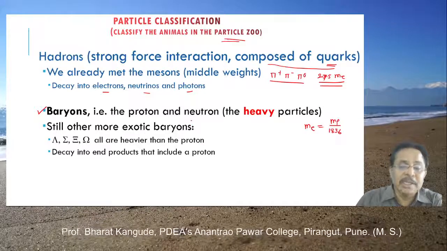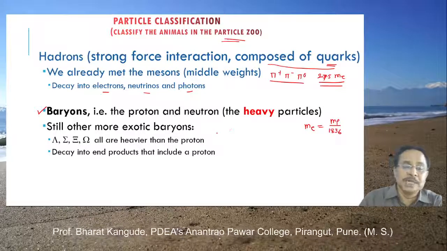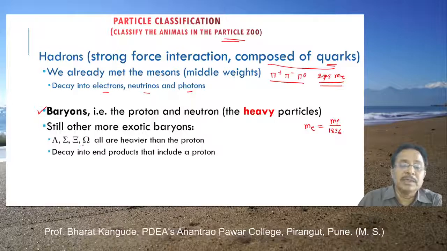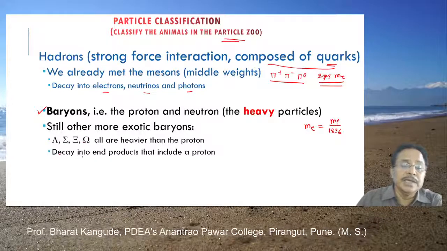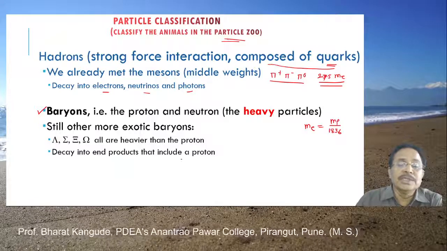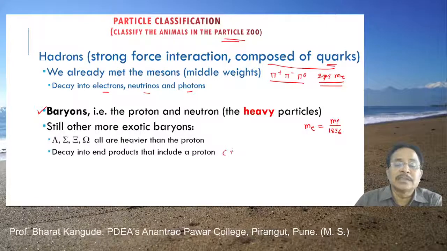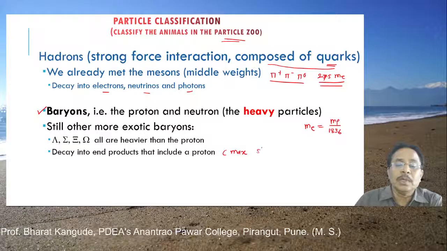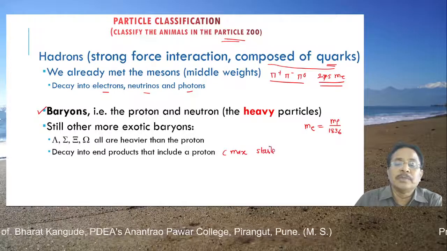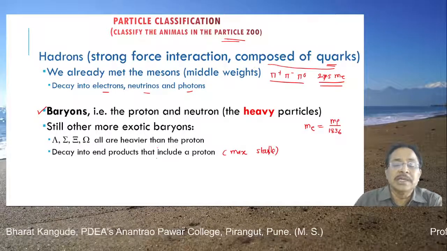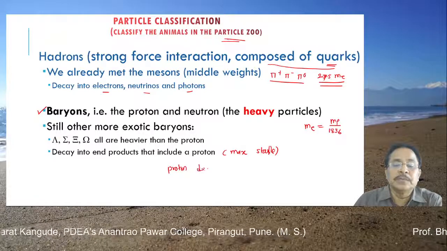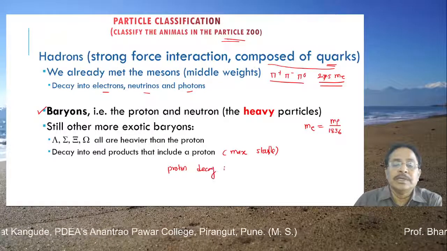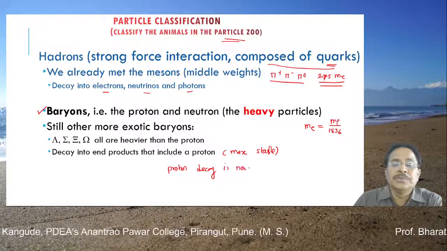But one very interesting thing about these heavy particles, having masses more than protons and neutrons, is that they decay into end products which include a proton, and that is the most stable. So in this group, the proton has maximum stability. Proton decay is never observed. Remember, proton decay is never observed.